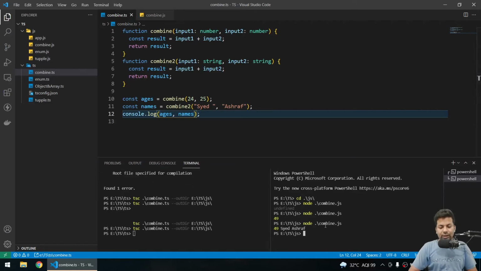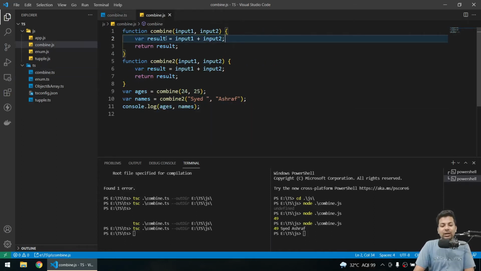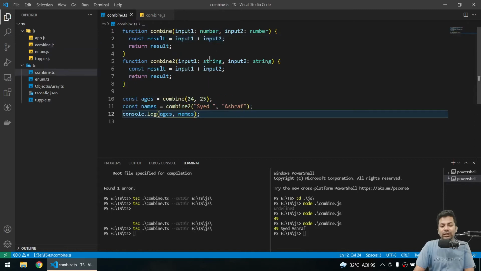If I go here and run, we are getting both the ages and names, but you can see a difficulty here. Both functions are doing the same thing, just for the type of data we are going to pass, and it's creating a problem. In normal JavaScript it would work easily, no problem, but TypeScript is saying you can send either number or string, but I just want to send both.